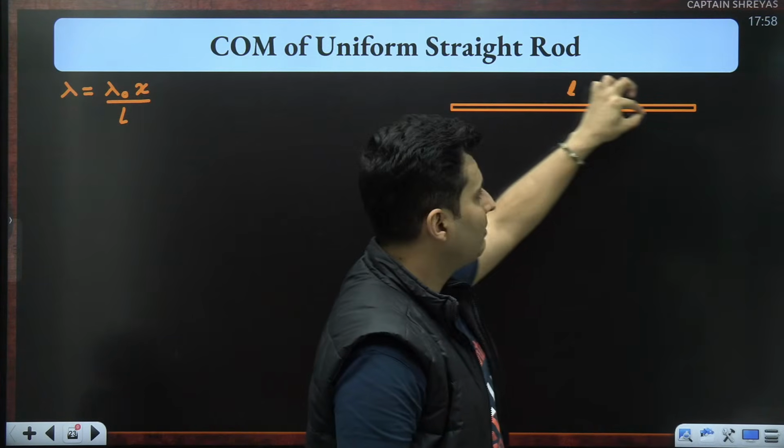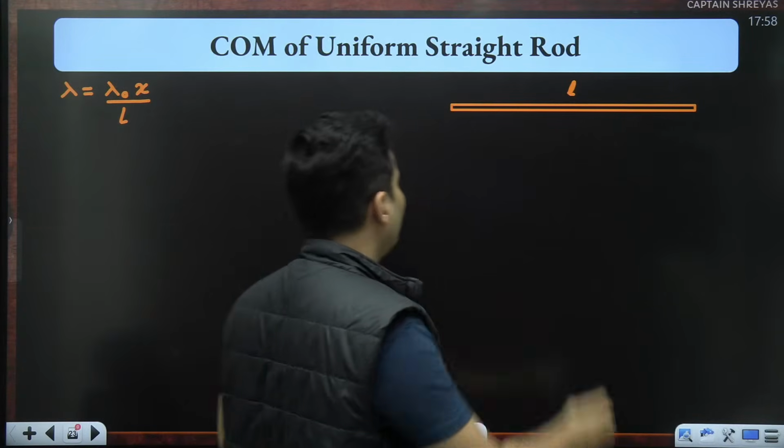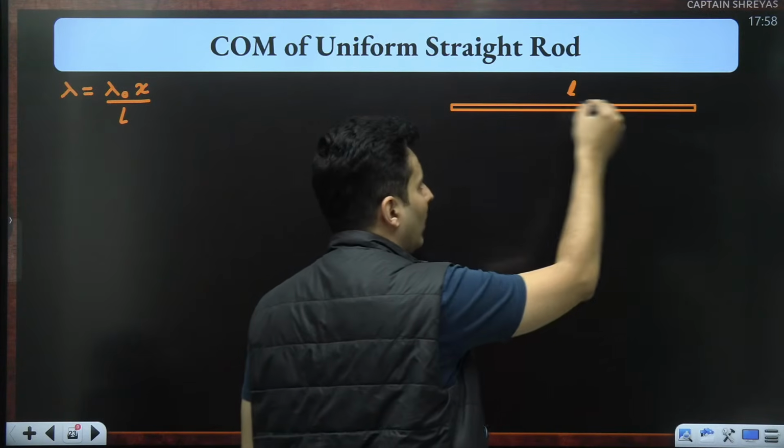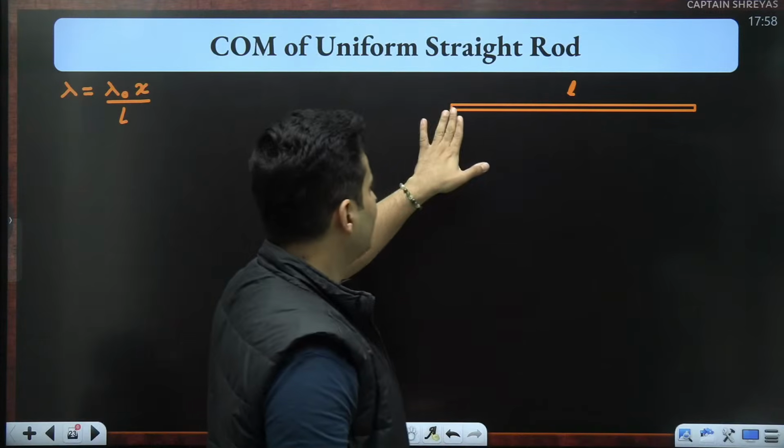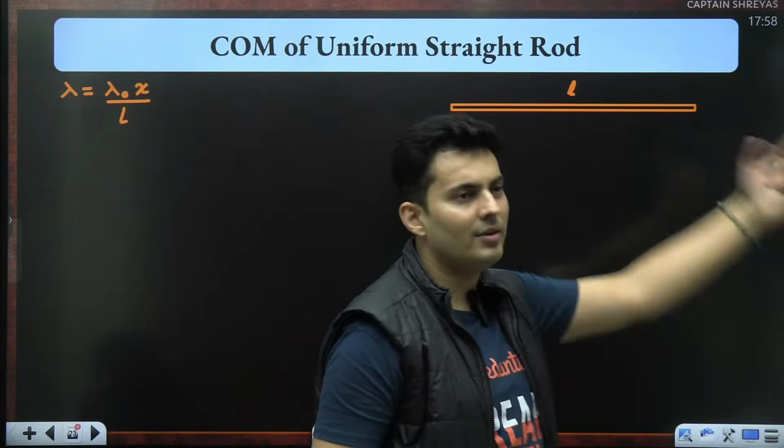As you go here, the mass density increases. Maybe the filling has changed. The alloy is changing its composition. Here it is light, here it becomes heavy, heavy and heaviest.